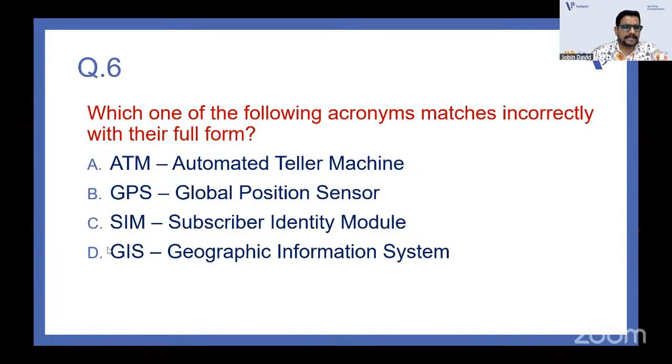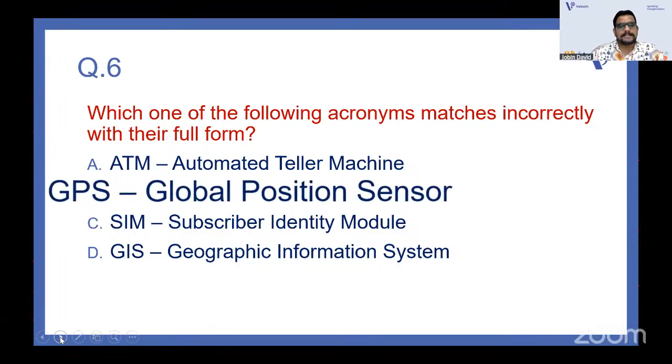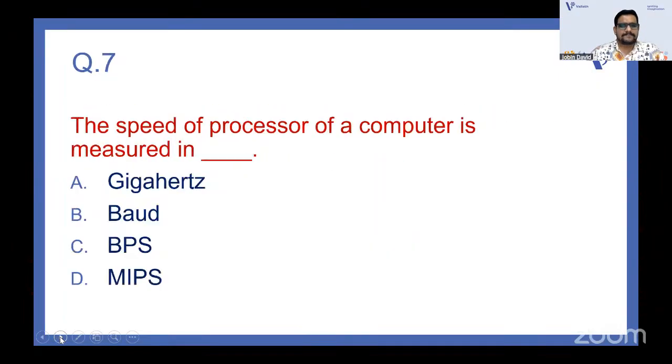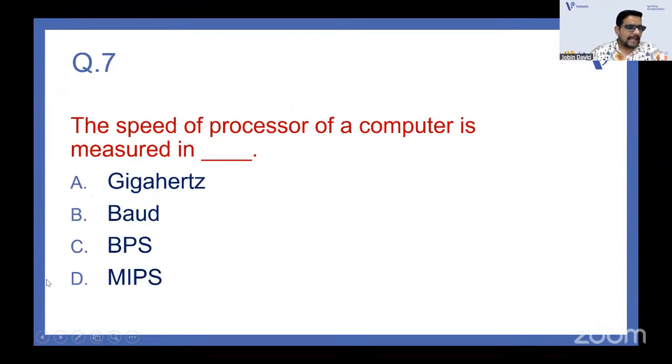I think it is B. Good. It is B only. GPS. So what is the full form of GPS then? You're telling that it's not global position sensor. So then what is GPS? Exactly. It's global positioning system. GPS is global positioning system. Very good. You know that. Super. So that's it.